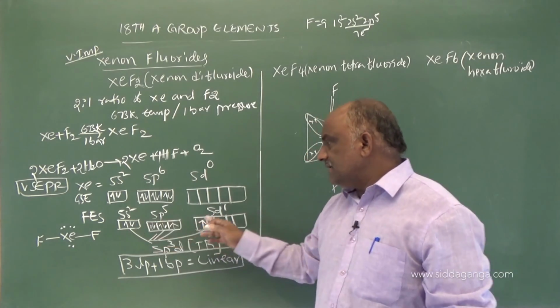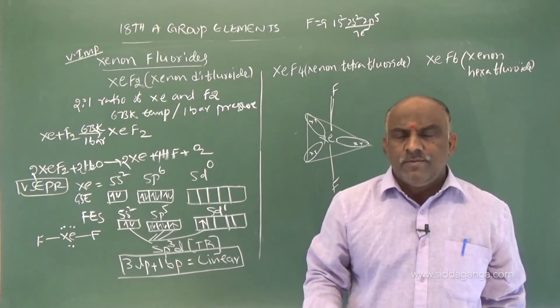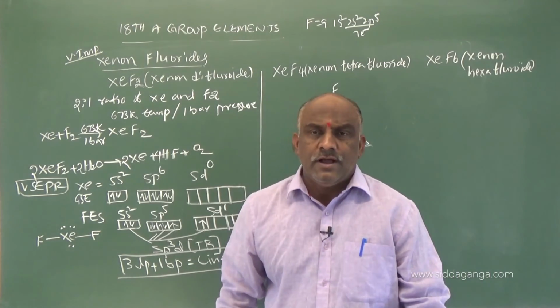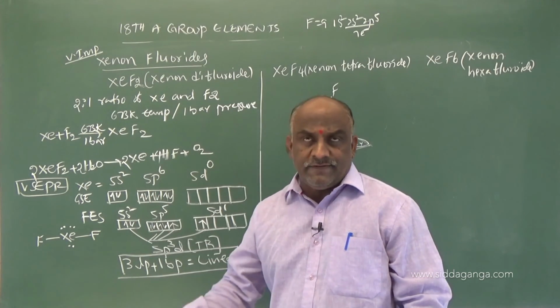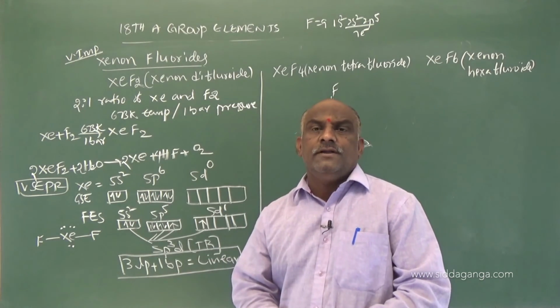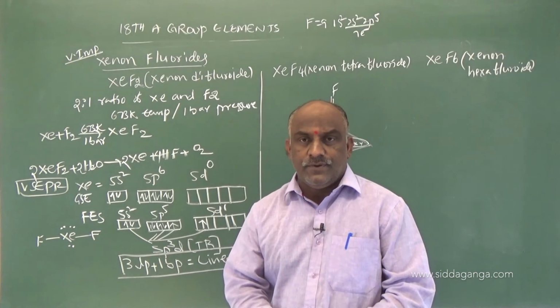Actually, what we are expecting here is a trigonal bipyramidal shape. But instead of trigonal bipyramidal, it is a linear shape due to the presence of 3 lone pairs. 3 lone pairs, 1 bond pair, so it is linear. Clear, it is linear.